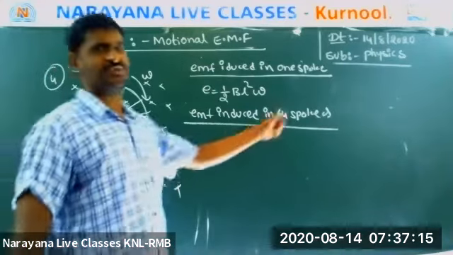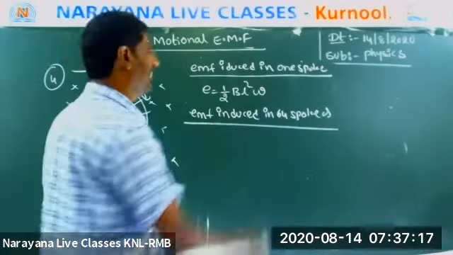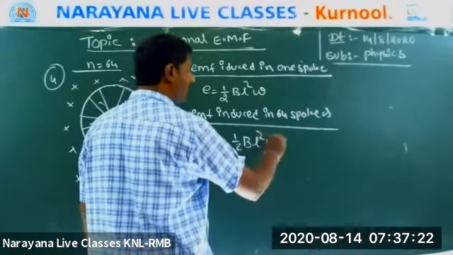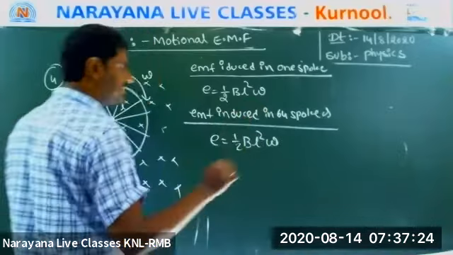Say E is equal to half B L square omega. I will explain, don't worry.